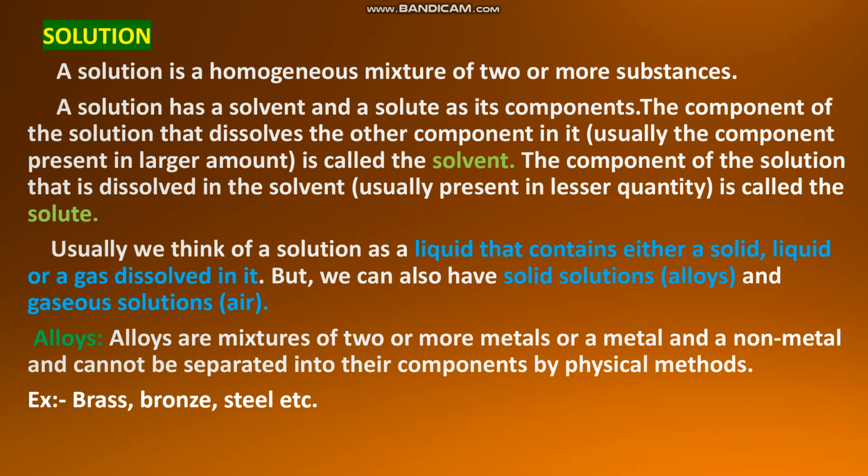Other than these liquid solutions in which a solid, liquid or gas dissolves, we have other types of solutions also: solid solutions and gaseous solutions. For solid solutions we have seen the example of alloys. What are alloys? They are mixtures of two or more metals or a metal and a non-metal. We have seen the examples: brass, bronze, steel. All these are examples of alloys. What about gaseous solutions? Air. Air is a mixture of many gases, so we can consider it a gaseous solution.